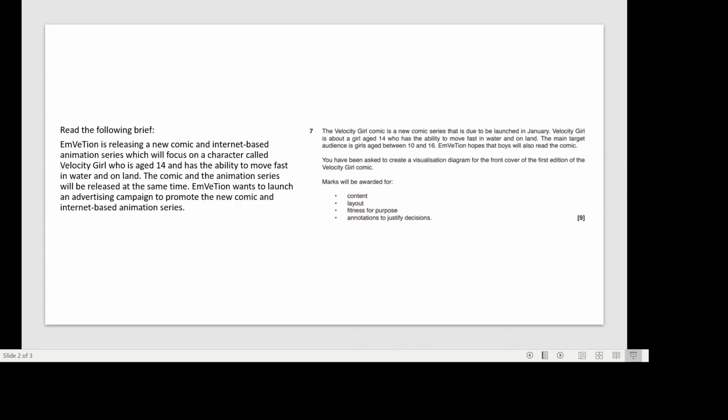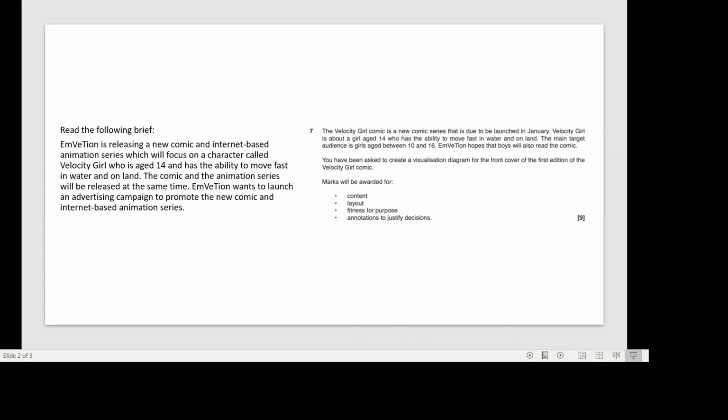The Velocity Girl comic is a new comic series that is due to launch in January. Velocity Girl is about a girl aged 14 who has the ability to move fast in water and on land. The main target audience is girls aged between 10 and 16. MV Chon hopes that boys will also read the comic. You've been asked to create a visualization diagram for the front cover of the first edition of the Velocity Girl comic. Marks will be awarded for content, layout, fitness for purpose, and annotations to justify your decisions. So it's worth 9 marks altogether.